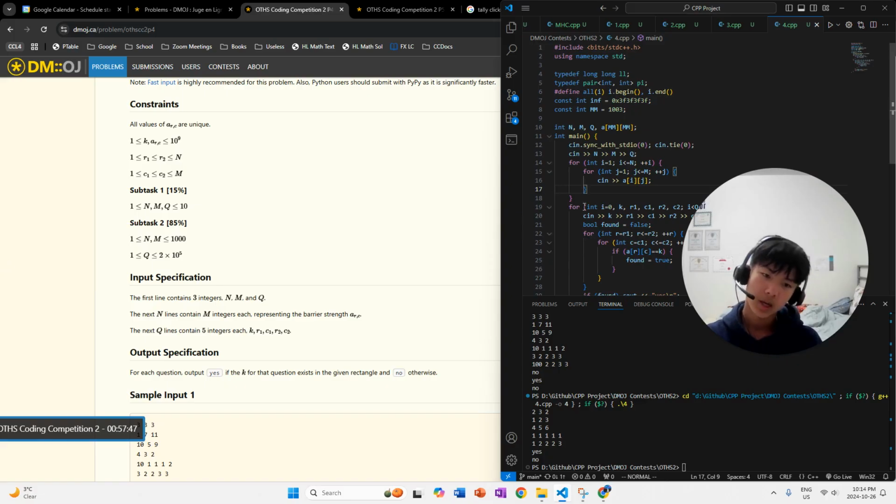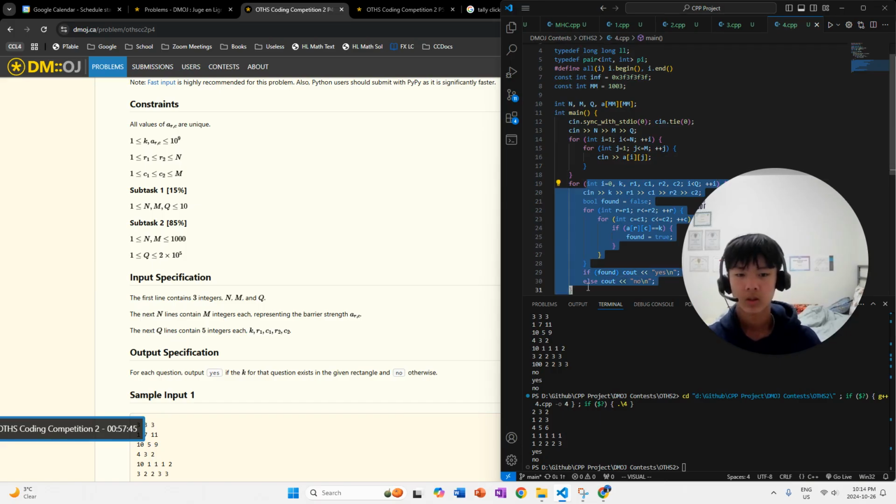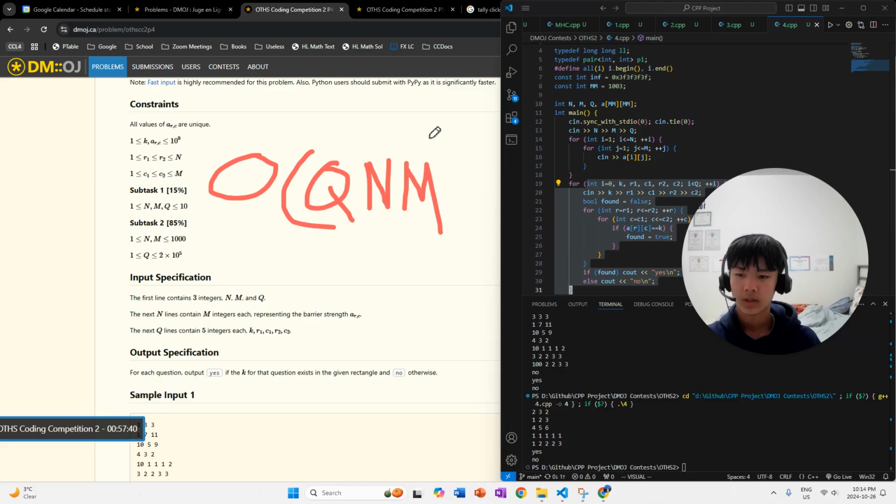Well, since we have the biggest for loop is this one, the biggest time waster is this thing, and that's going to be Q and M. That's our time complexity. So O of this is our time complexity, worst case scenario.